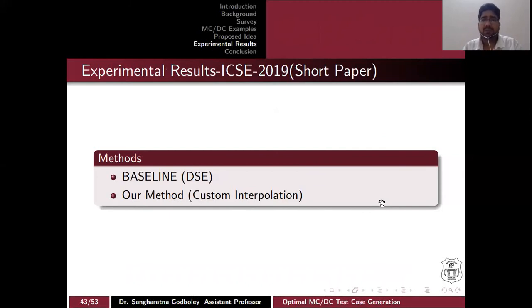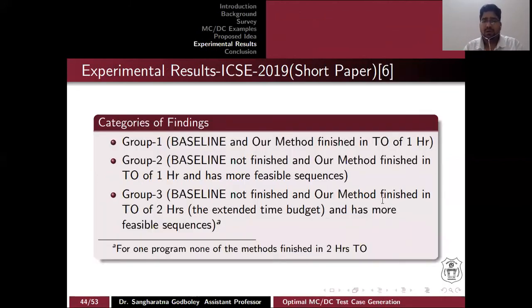We experimented with some programs, and our baseline was dynamic symbolic execution, that is KLEE. We divided our experiment into 3 groups. Our timeout was 1 hour, and our memory limit was 32 GB RAM. In group 1, KLEE as well as our system both finished the program. In group 2, we finished, but the baseline could not. And in group 3, neither the baseline nor we finished. So we extended the time for another 1 hour. I will explain that.